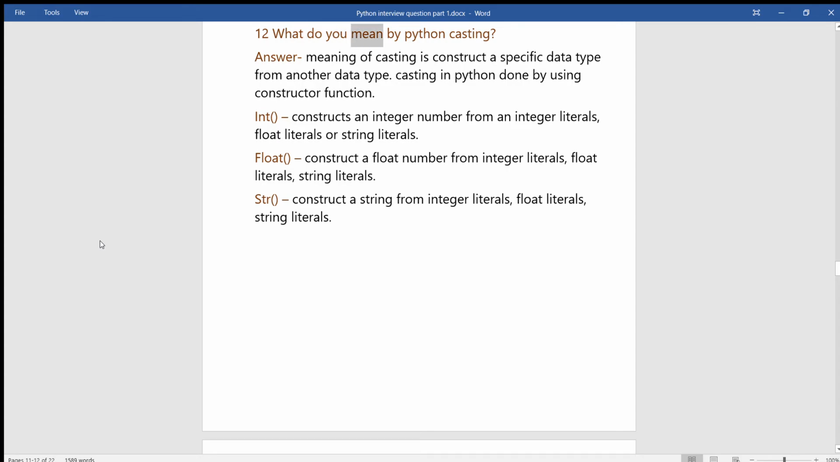12. What do you mean by Python casting? Answer. Casting means constructing a specific data type from another data type. Casting in Python is done by using constructor functions. Int constructs an integer number from integer literals, float literals, or string literals. Float constructs a float number from integer literals, float literals, or string literals. Str constructs a string from integer literals, float literals, or string literals.